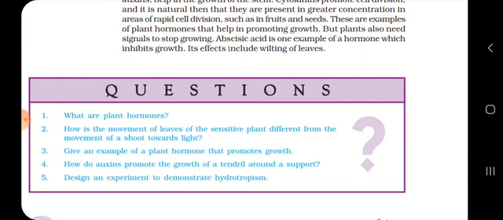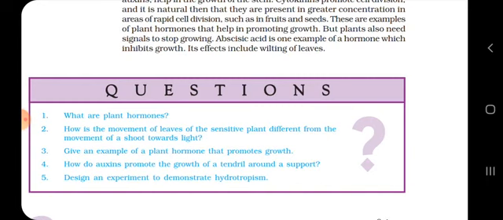The next question is, how is the movement of the leaf of the sensitive plant different from the movement of a shoot towards the light? See, students, the movement of leaves of the sensitive plant is due to thigmotropism, that is, in response to touch.